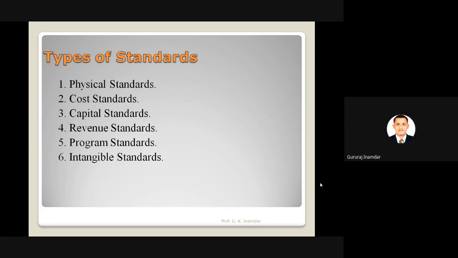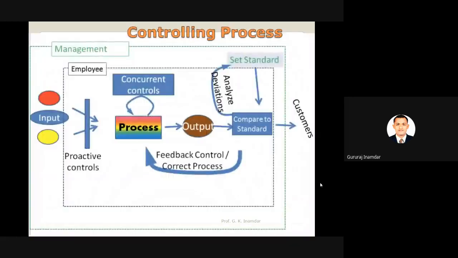Intangible standard is nothing but the invisible, but that is required. For example, tangible is what we can touch, intangible is what we can't touch. So these standards also we have to consider.